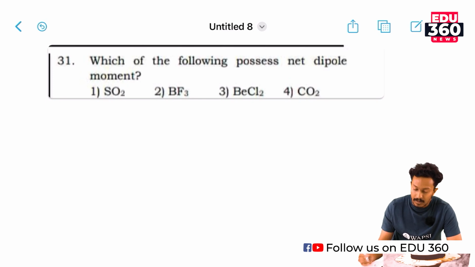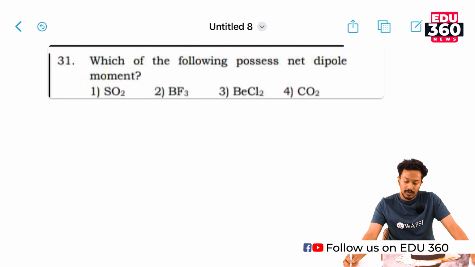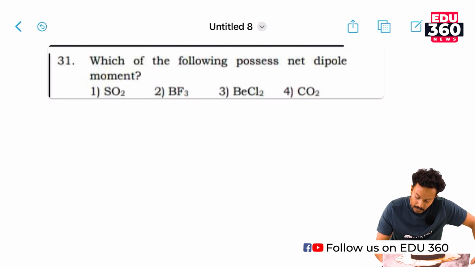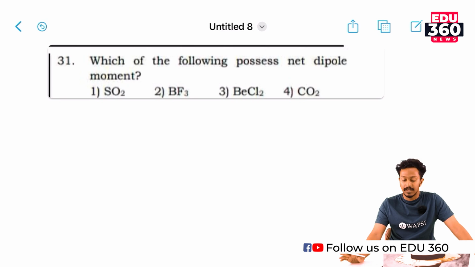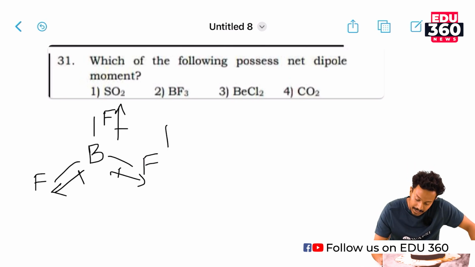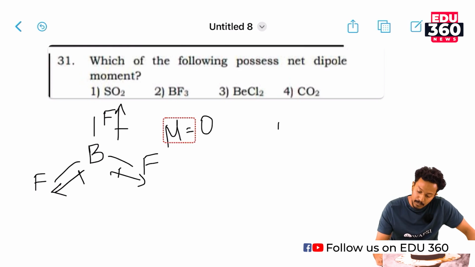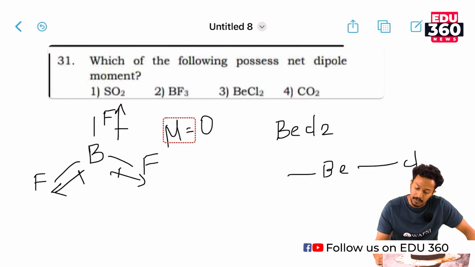Here the dipole moments cancel out on the 3 sides of the fluorine atoms. Fluorine attracts the bond on the 3 sides, so it cancels out the net dipole moment. In the same way, in beryllium chloride the net dipole moment is 0, like this one.